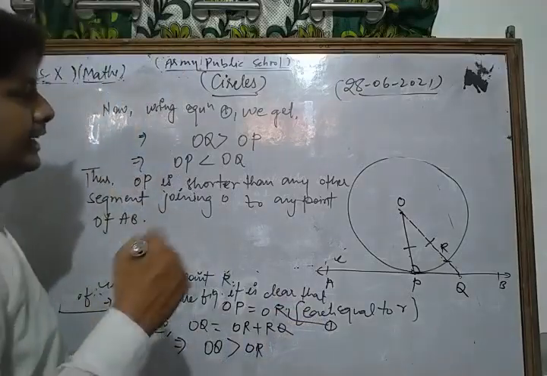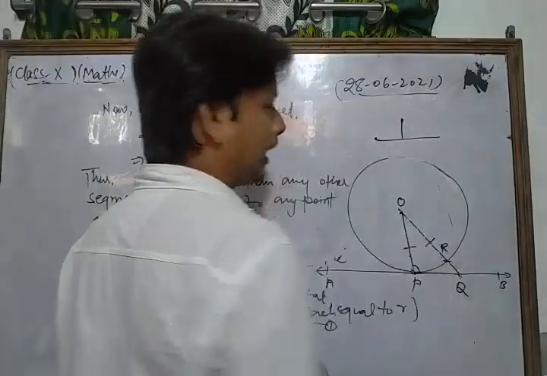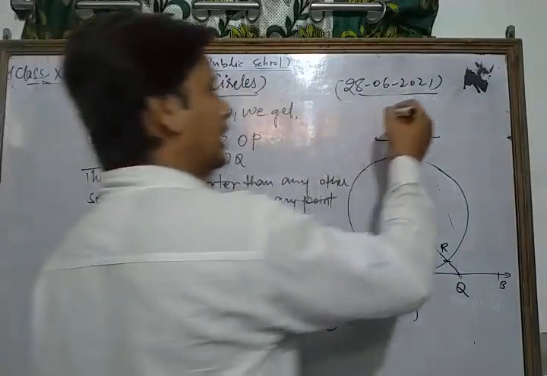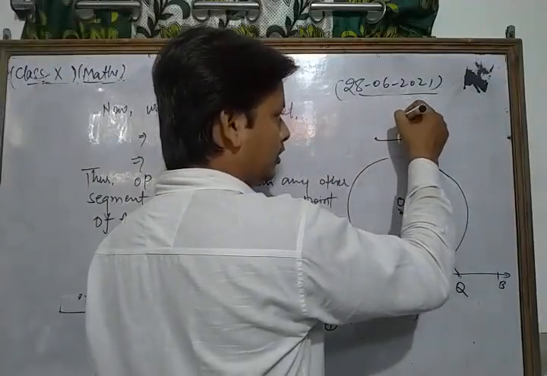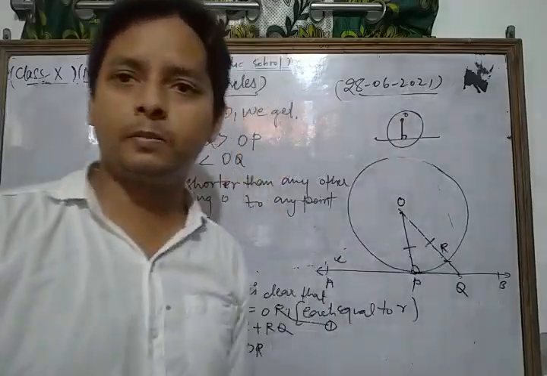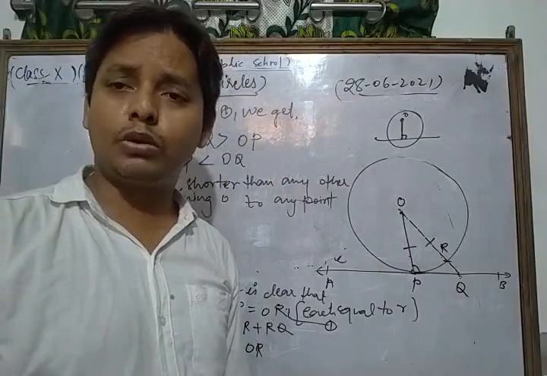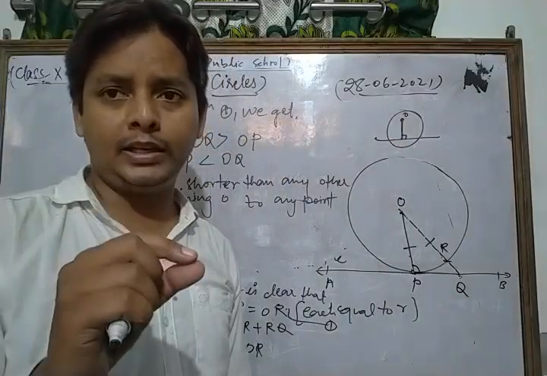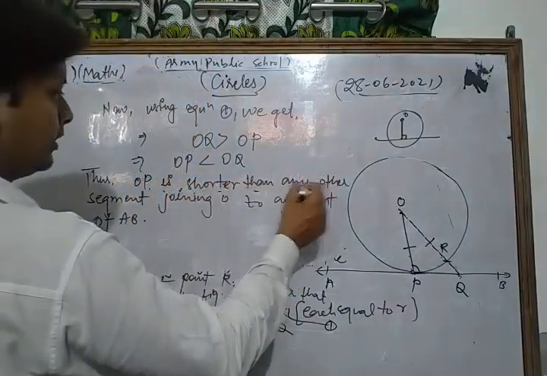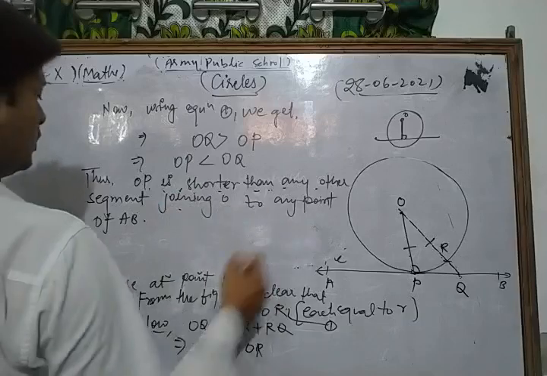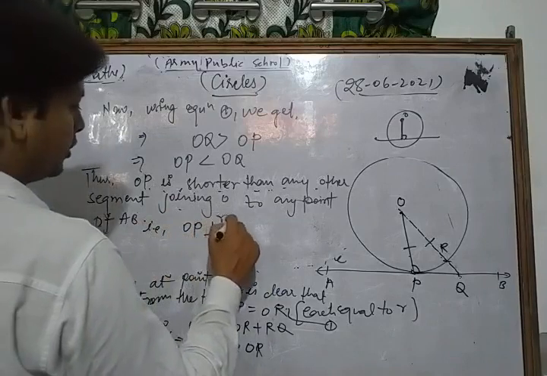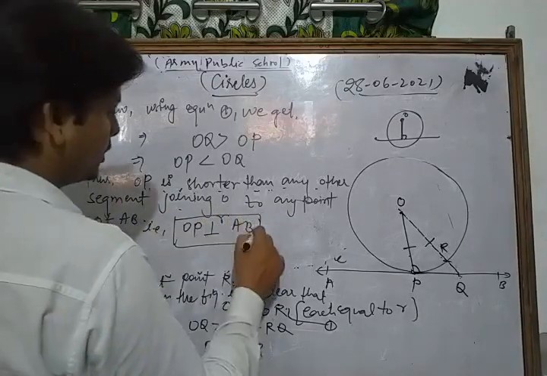And we know that the shortest distance between a point and a line is a conceptual concept. It's a very important concept. The line segment joining a point to any line is always perpendicular to it. Always perpendicular. Means the shortest distance between a point and a line is always perpendicular. Thus here OP is shorter than any other segment joining O to a point of AB. That is, OP is perpendicular to AB.